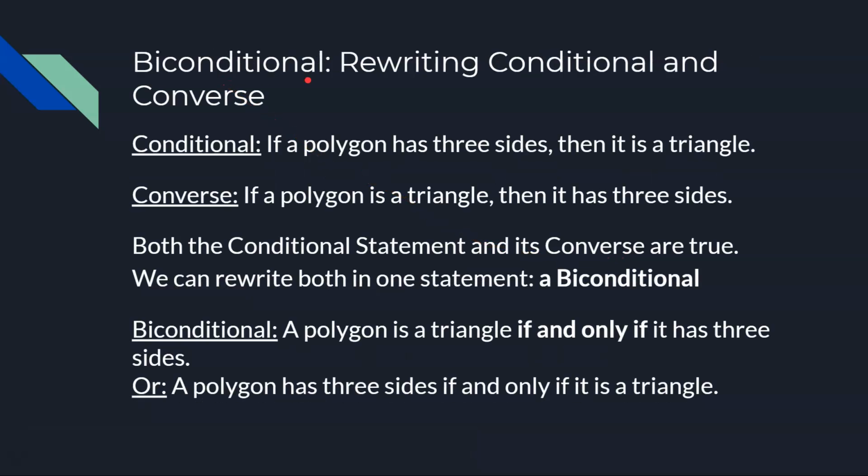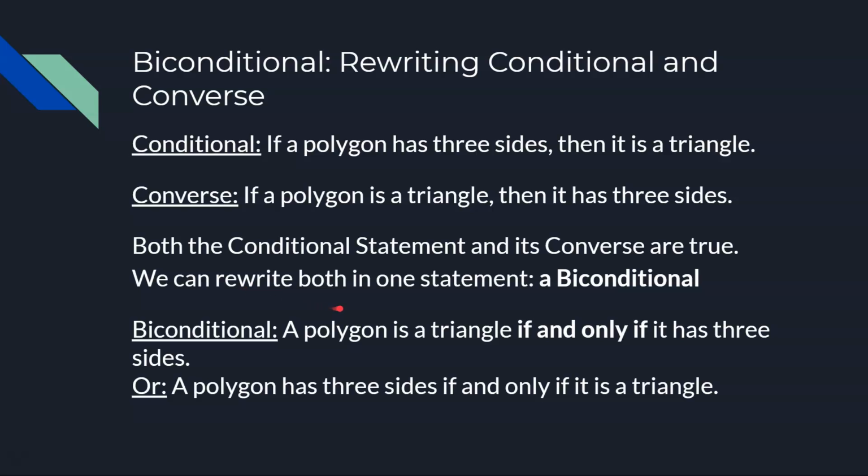Now, if we wanted to do a biconditional, we would need a conditional statement that is true. So here we have one that's true. If a polygon has 3 sides, then it is a triangle. That's true. There's no other polygon that has only 3 sides other than a triangle. Now its converse is if a polygon is a triangle, then it has 3 sides. This is true as well. There's no way for you to make a triangle that does not have 3 sides. By definition, a triangle always has 3 sides. So both the conditional statement and the converse are true.